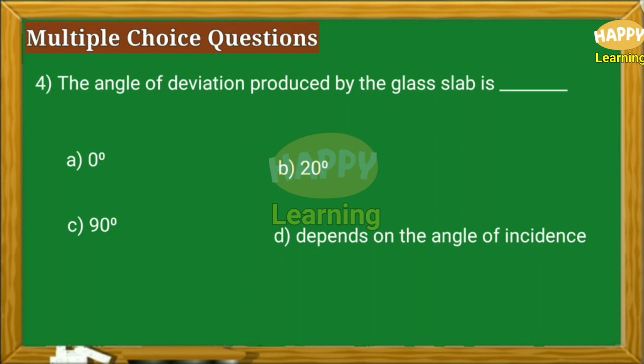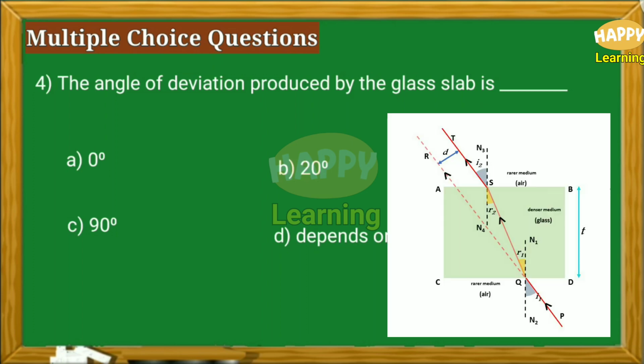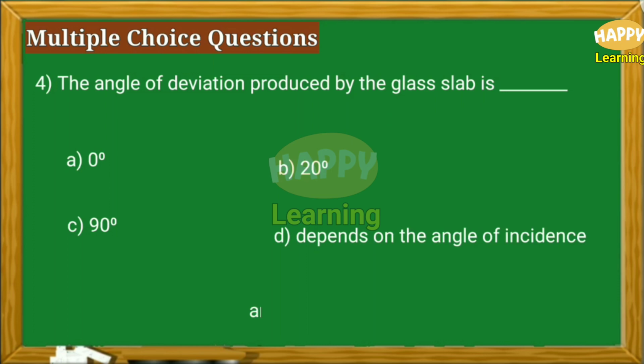Let us read the question once again. The angle of deviation produced by the glass slab. So the rectangular glass slab produces lateral shift. Lateral shift means the emergent ray will be parallel to the incident ray. So parallel means there is no deviation. So the angle of deviation produced will be 0 degree. So the answer is option A.